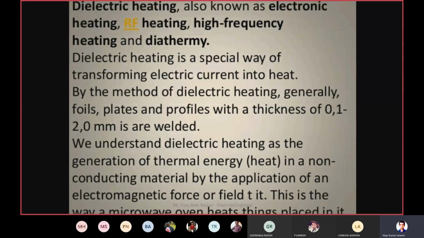Dielectric heating is also known as electronic heating. So other names for dielectric heating are electronic heating, or RF. RF means radio frequency heating, high frequency heating, and diathermy. So these are all the examples of the dielectric heating. So it is a special way of transforming the electric current into heat. Right? So unlike the other methods, this dielectric heating is different.